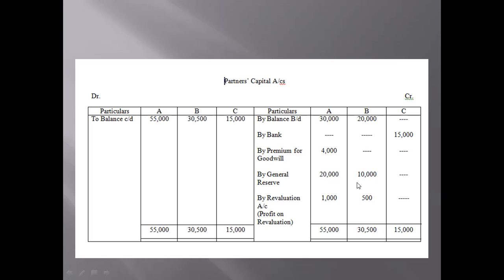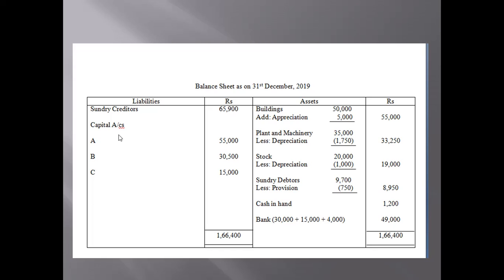So that general reserve is no more present in the business. We will not write general reserve, and directly we will write the capital accounts of A, B, and C, the balances that we have acquired by the calculation. This is the balance sheet ultimately. If there is any question, please let me know.